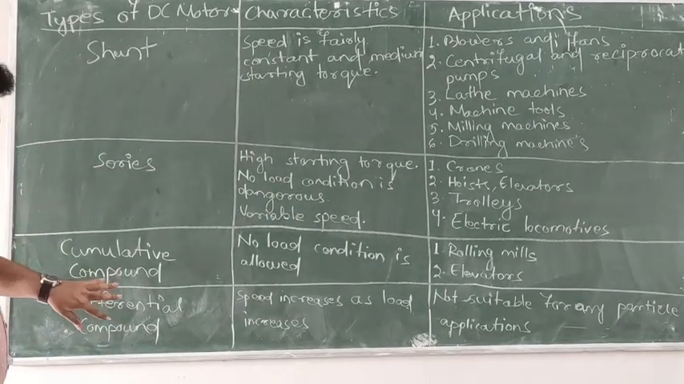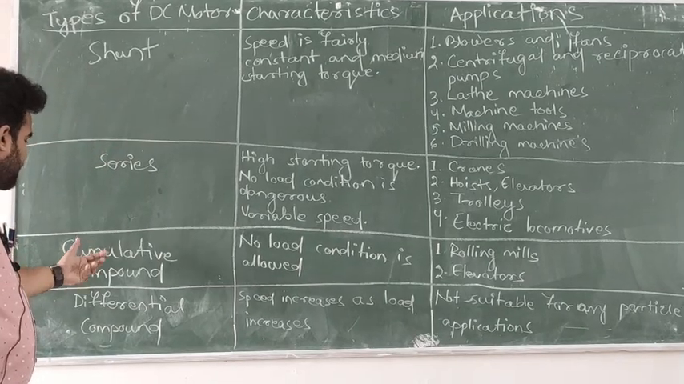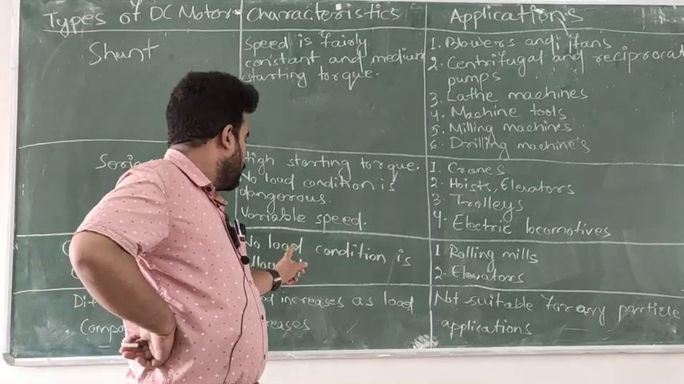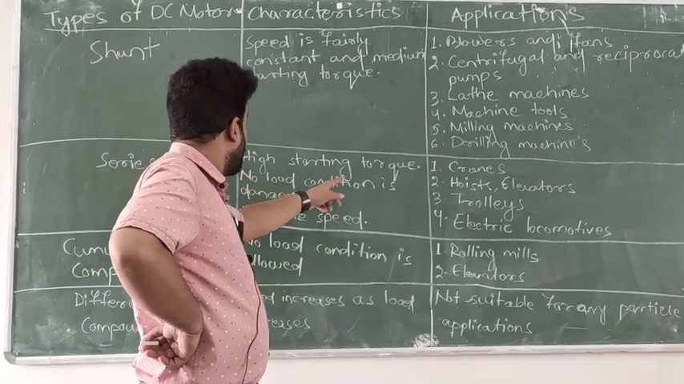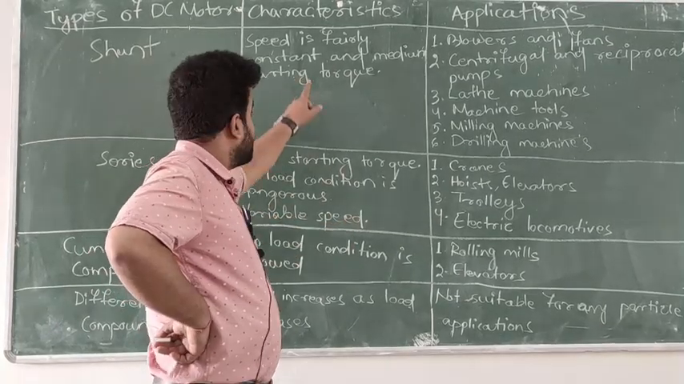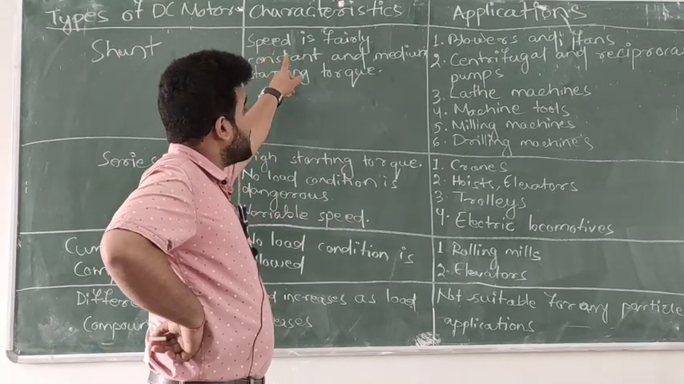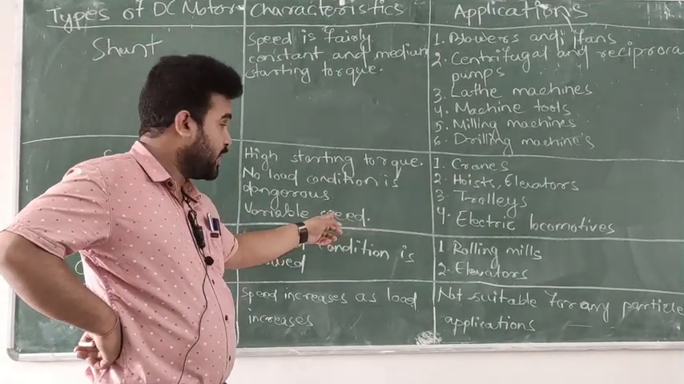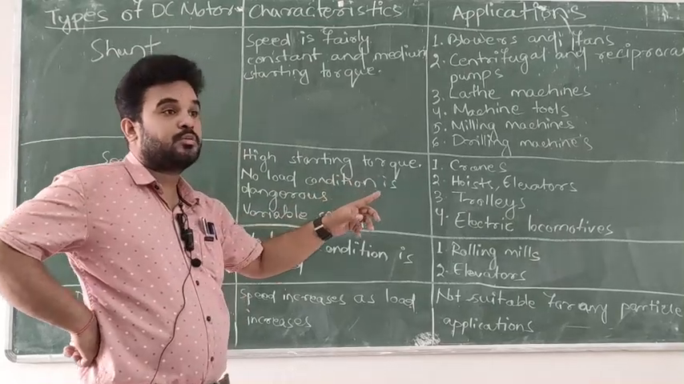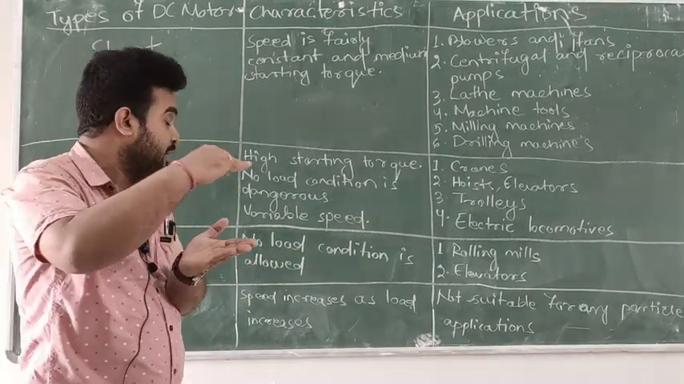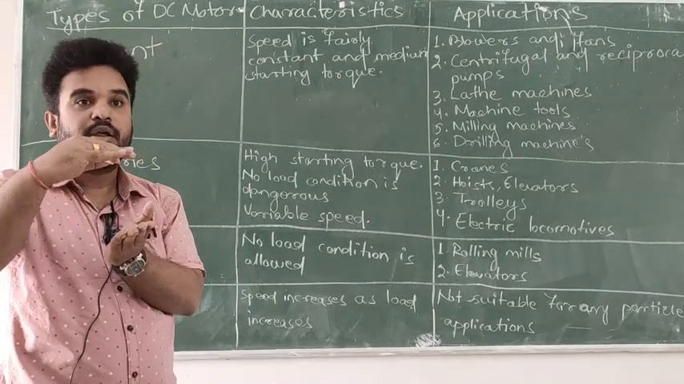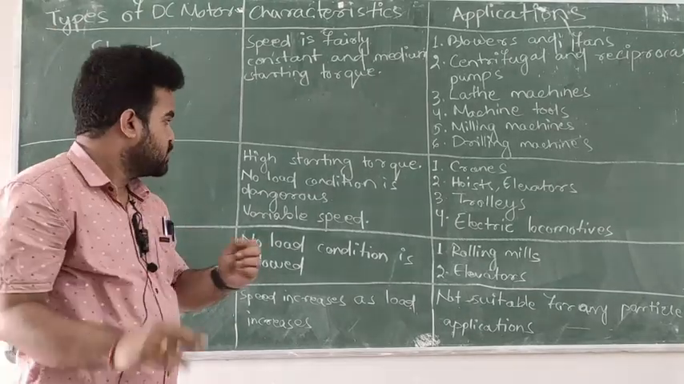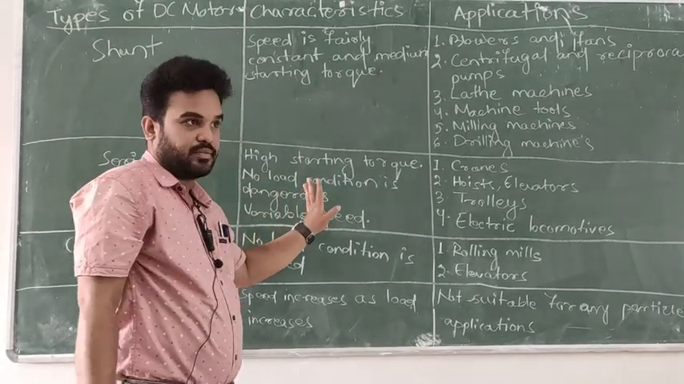Then also compound, series shunt compound, it is divided into cumulative and differential. When we go to cumulative, no load condition is dangerous, and speed is variable. In case of shunt, speed was constant, but here speed is variable. No load condition means you are not giving any load, because everywhere we have to give one load. Got my point? So if no load condition, that is dangerous.